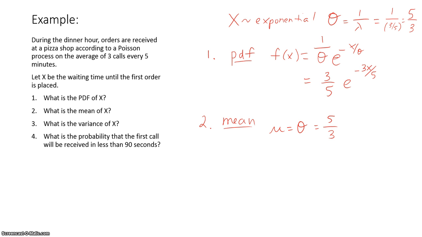The mean of my distribution is going to be theta, which we said was 5/3. The variance, sigma squared, is equal to theta squared. So 5/3 squared gives me 25 over 9.